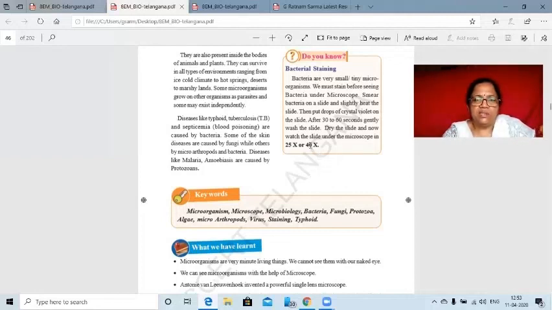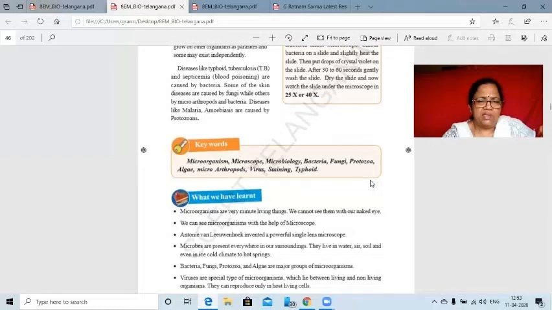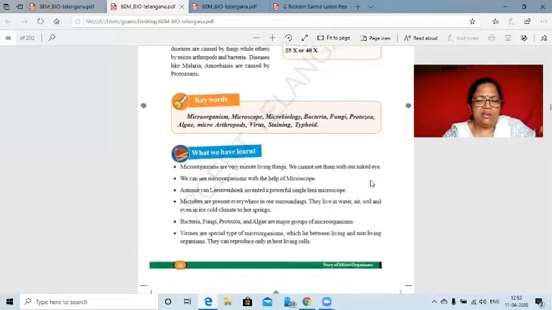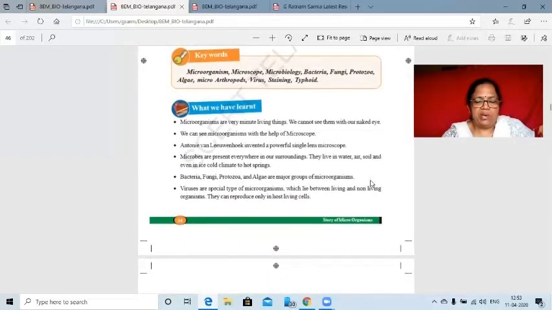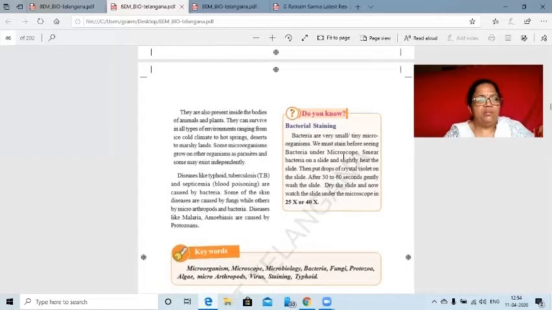So that is your lesson, microorganisms, part 1. Now coming to some key points. Every time, immediately after completing the lesson, you'll get the main points. These are the essence of this lesson. Microorganisms are minute living things. We cannot see them with our naked eye. After going through these important points, you will obviously be able to reproduce the entire lesson which we have read. I hope you understand well.